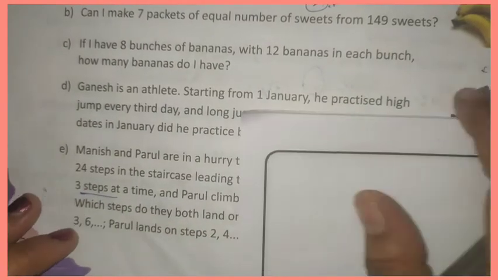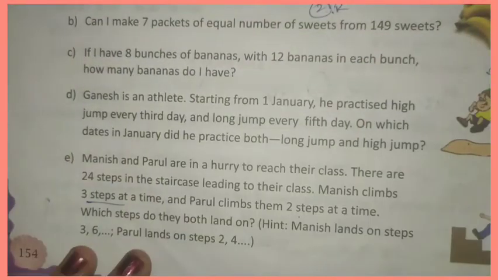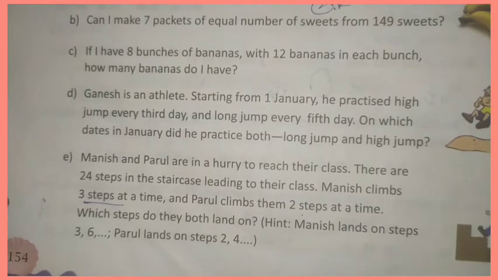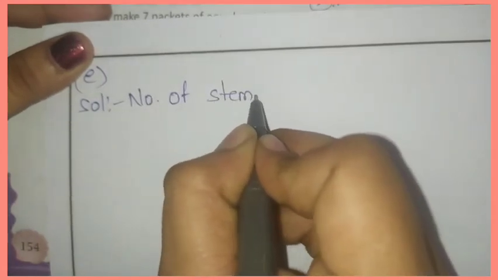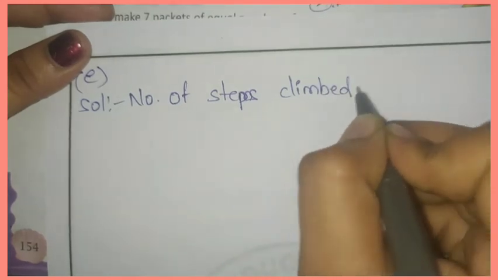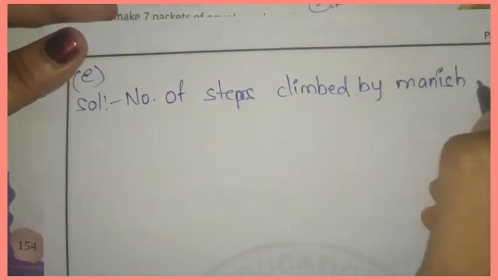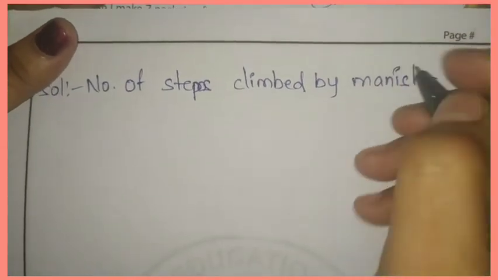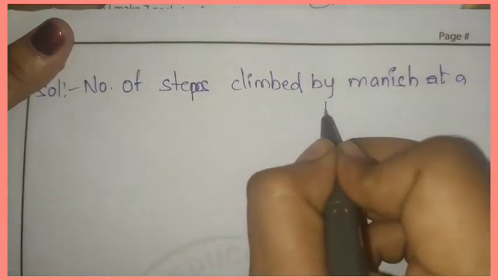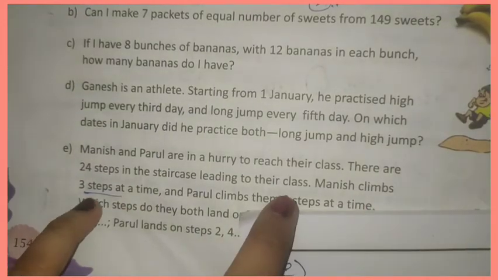First we'll write the number of steps climbed by Manish at a time. How many steps? 3 steps.